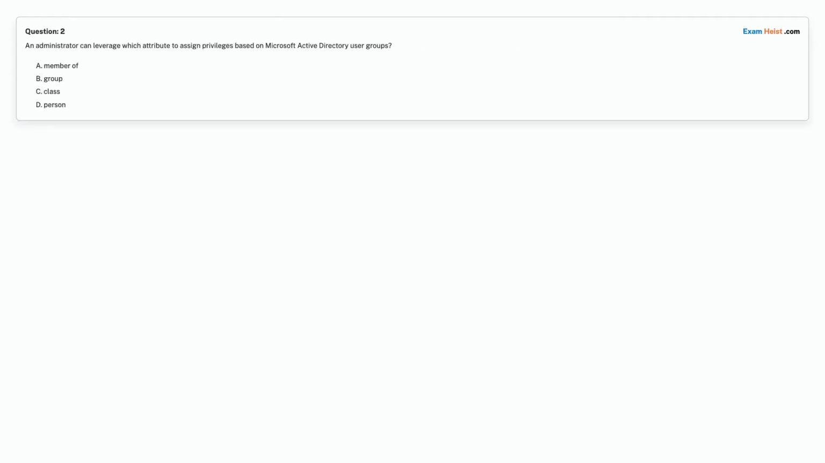Question 2. An administrator can leverage which attribute to assign privileges based on Microsoft Active Directory user groups? Option A. Member of. Option B. Group. Option C. Class. Option D. Person. Choose the correct answer. Correct answer is option A, member of.